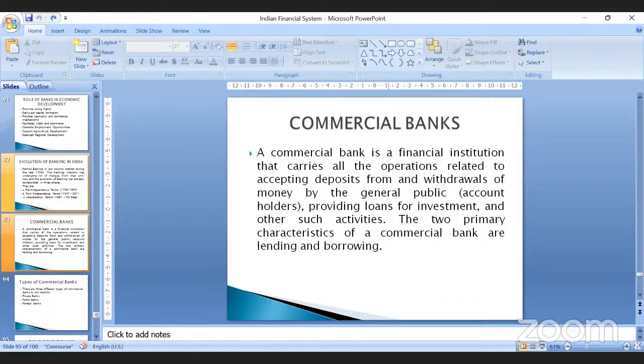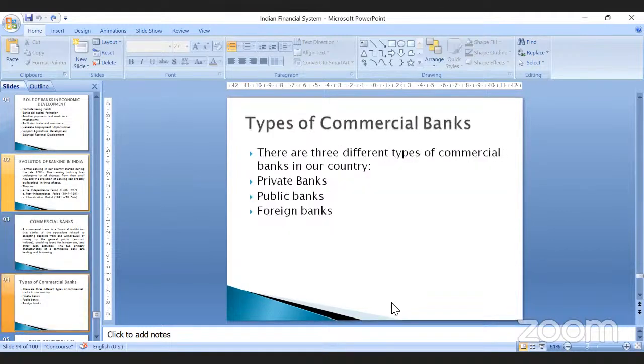Now, the two major characteristic features of a commercial bank are lending and borrowing. They lend money, and they borrow money. They borrow money in the form of deposits. They lend money in the form of loans. So they receive deposits from the general public and give this money to business houses in order to earn profit. At the same time, they also sanction this money to industrialists as loans, by which they also earn some rate of interest.